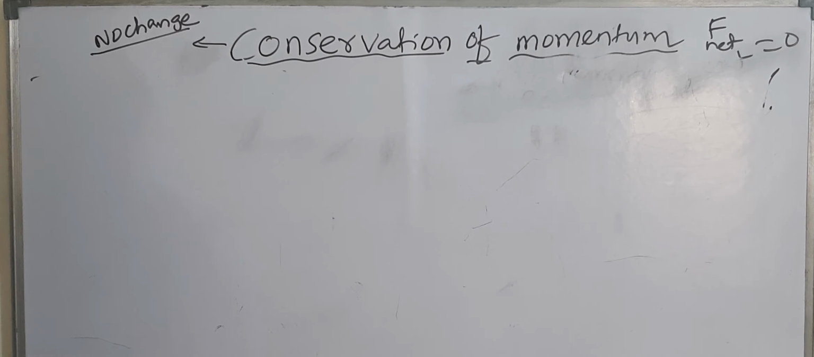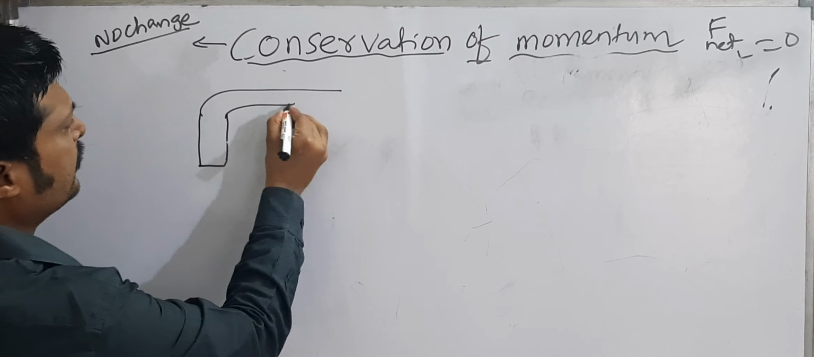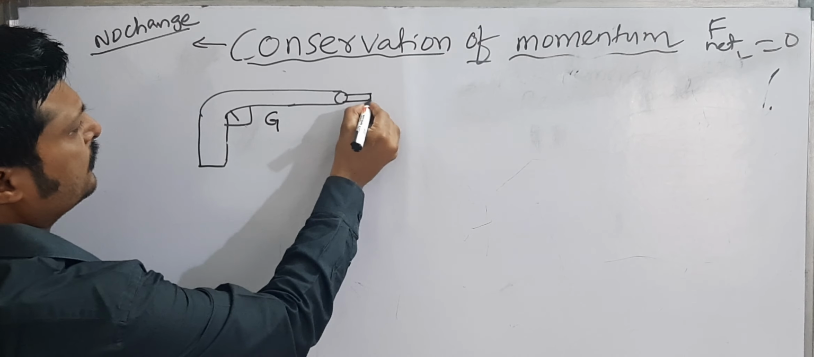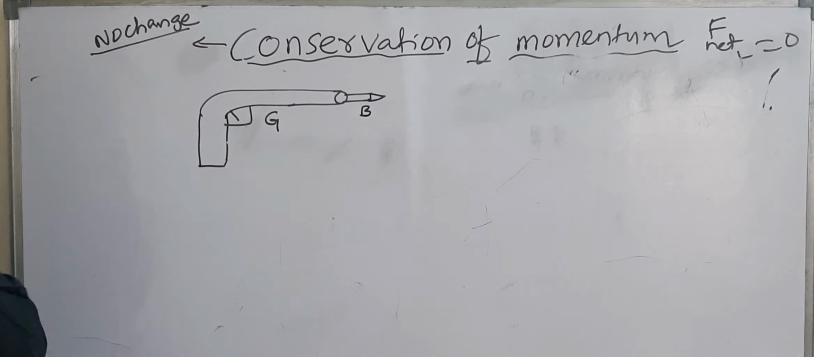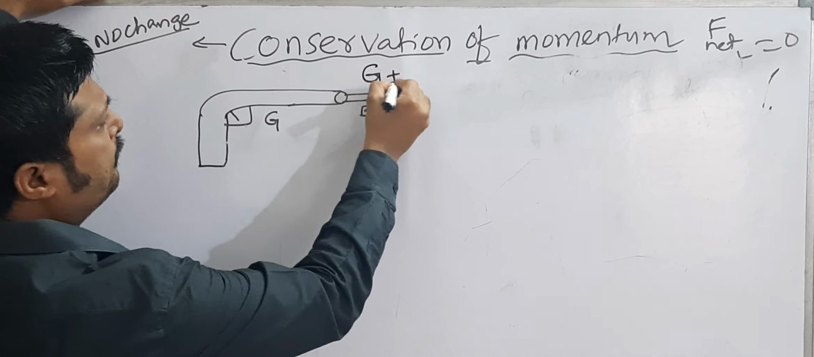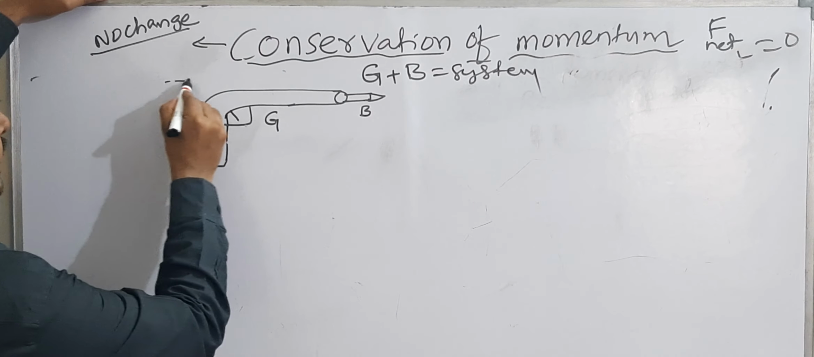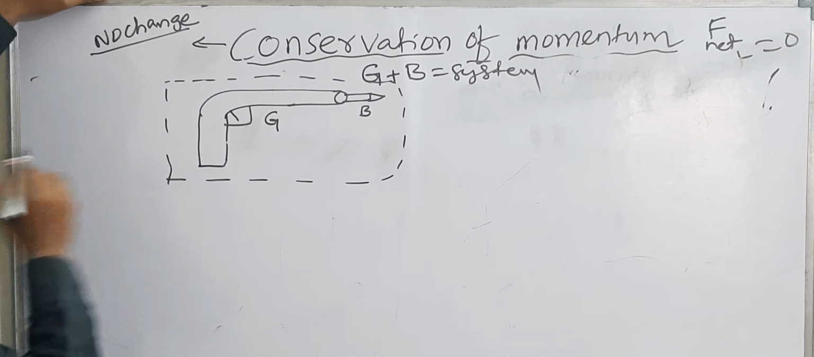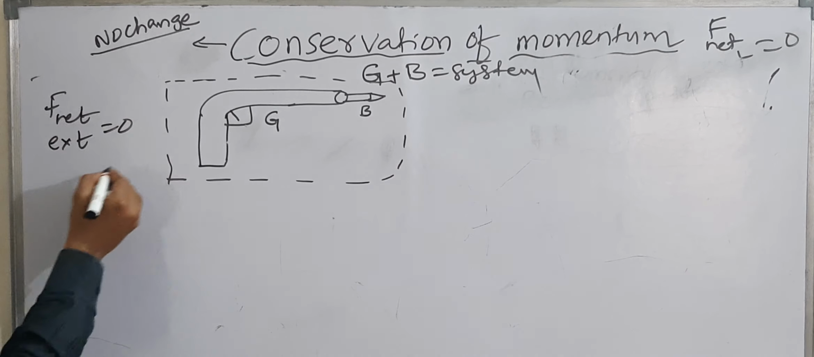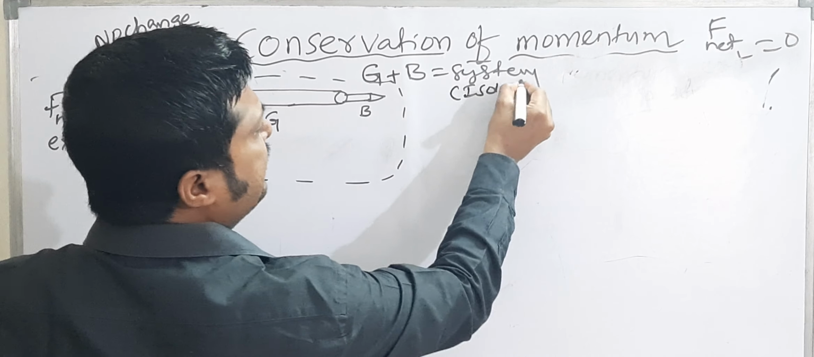A best example for this is a gun and bullet. Here this is the gun, this is the bullet. A gun and bullet form a system. That means gun plus bullet is equal to a system. If net external force is equal to 0 on this system, then this system is an isolated system.